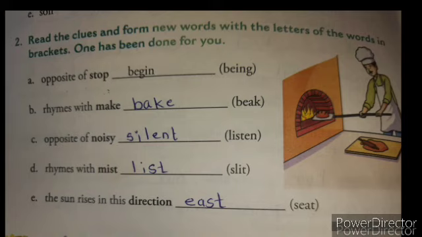Next E, the sun rises in the direction dash. Now the word seat is given, SEAT. From that you have to find out the answer, the direction in which the sun rises, that is east. So the answer will be east.